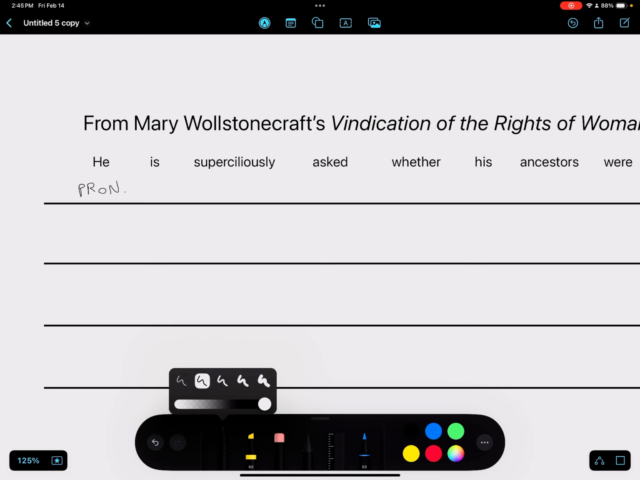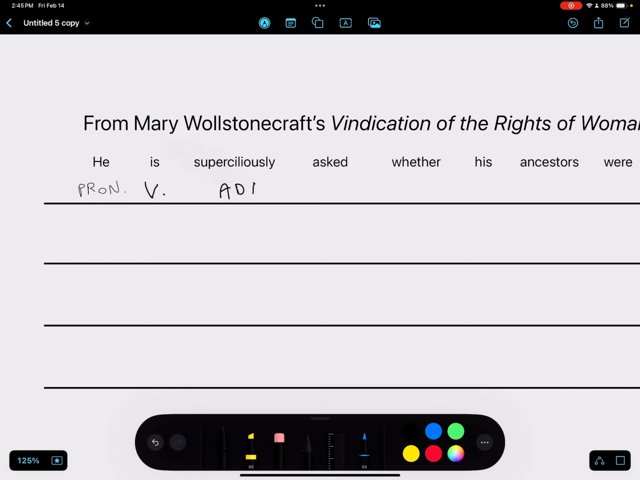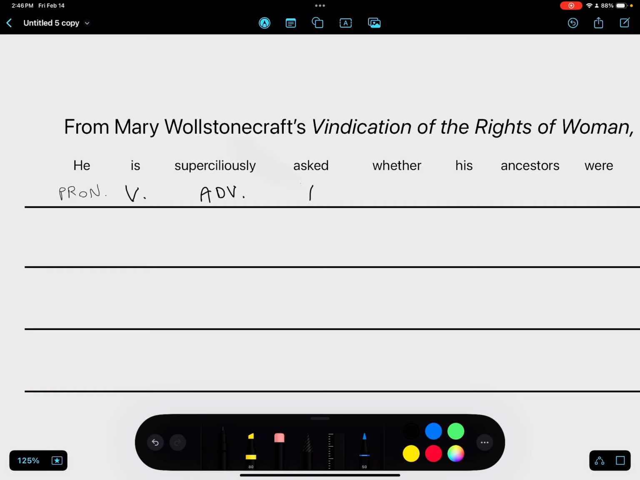Okay, so that's the first word. Next, we have is, which is a verb because it's showing an action. He is, that's something he's doing. It's a verb, it's an action that the pronoun is taking. Next we have superciliously. This is an adverb, and this adverb is modifying is. How is he doing it? It's doing it superciliously. It's modifying the action here of the verb is. That's the adverb. Next we have asked, which is a verb. It's another action that's being taken. He is asked. That's something that this pronoun is doing.